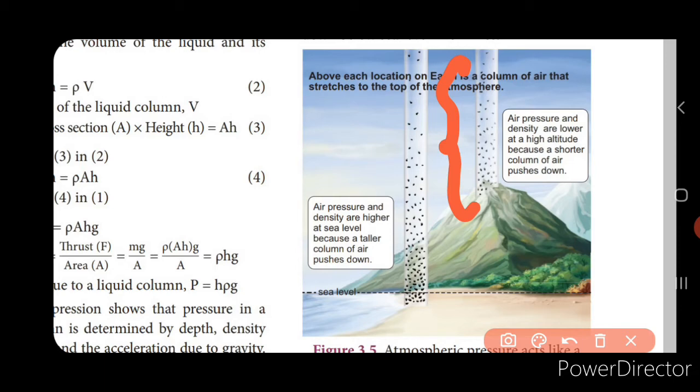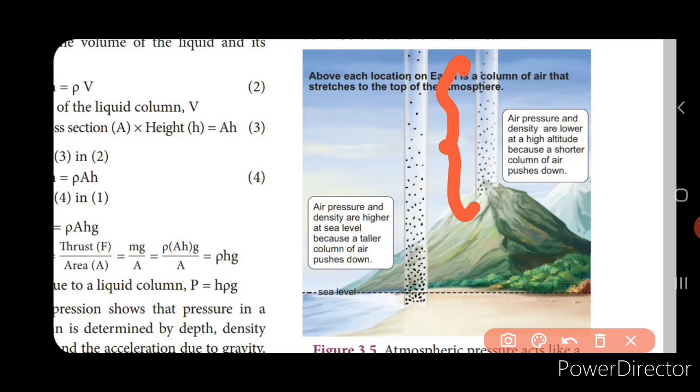On the other hand, consider the higher altitude, right? At the higher altitude, what happens? The column is short. Consider that you are at the top of a mountain. The column that is present above the mountain is short, isn't it? So the pressure that it creates will be less. So the air pressure and the density are lower at a higher altitude. Altitude in the sense height. We also know that the air gets thinner and thinner with increase in the height, increase in the altitude, isn't it? So the atmospheric pressure decreases when we go up into the mountain. Now on the other hand, what happens?